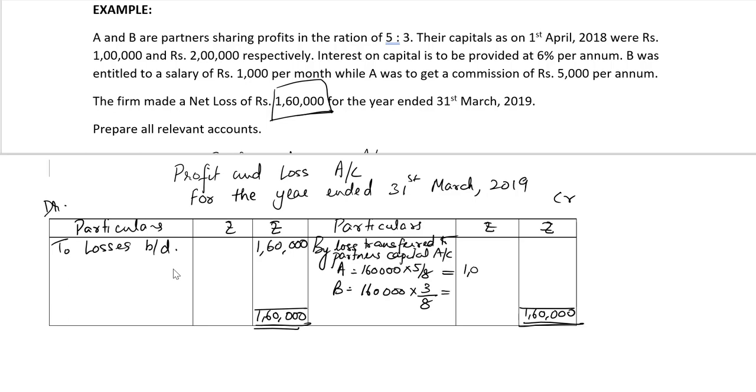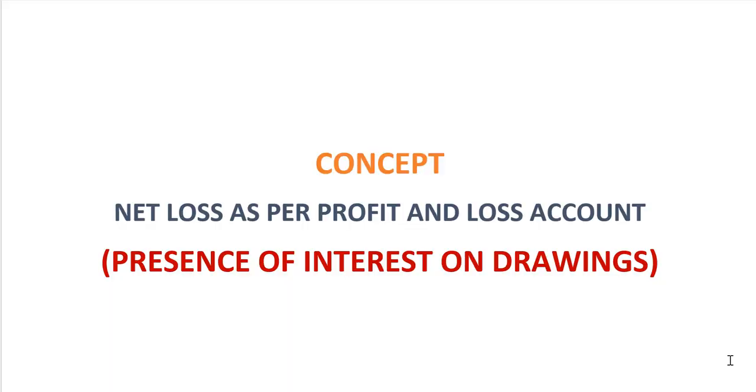For A, it comes to rupees 1 lakh, and for B, it comes to rupees 60,000. The total in the outer column, 1,60,000. So this is how we will deal with the situation when there is a loss as per the profit and loss account and there is no interest on drawings.